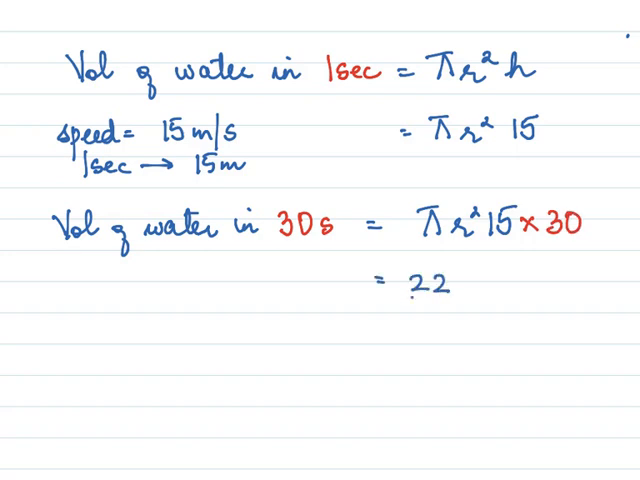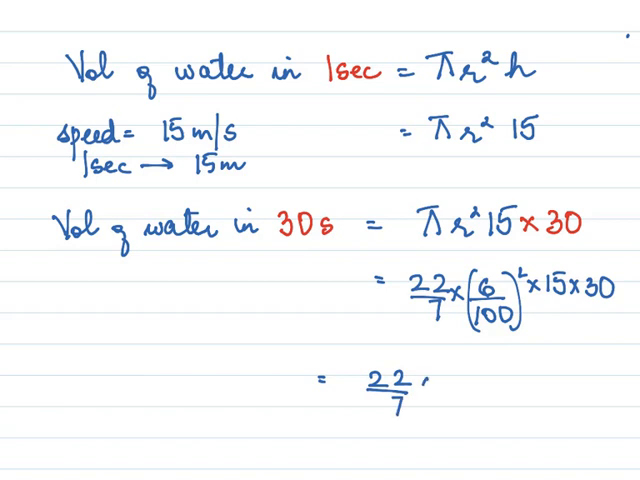So that would be 22 by 7. Your r is 6 over 100, the whole square, into 15 into 30. This would be for 30 seconds. So 22 over 7, 36 over 100, and another 100. 15 into 30 meter cube. Now you go ahead, you cancel, you reduce it, and this would be the answer. Volume of water in 30 seconds.